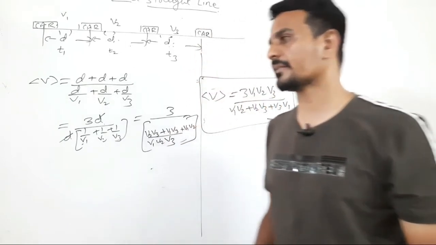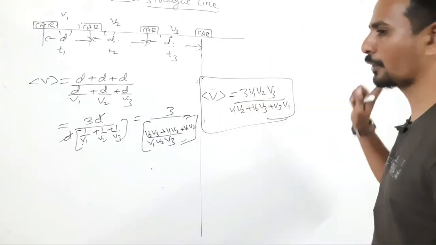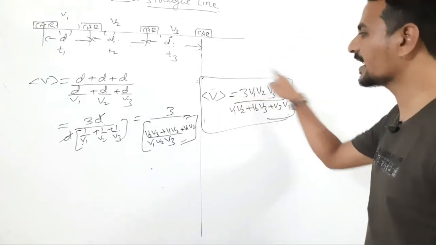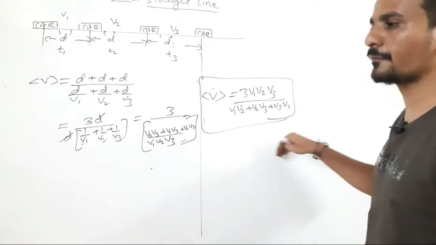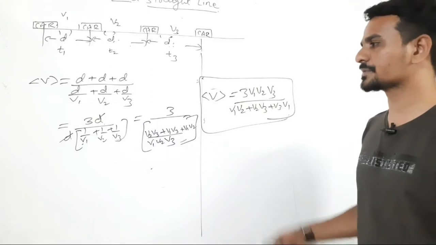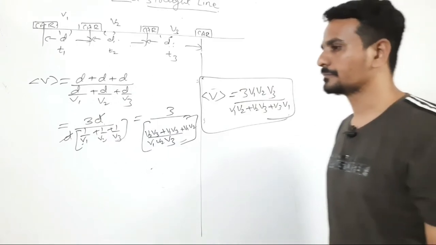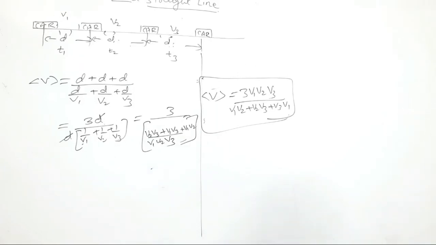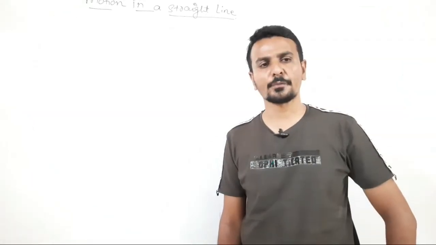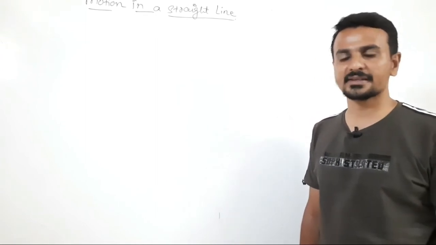When the distance traveled by the object is the same, average speed can be calculated with this formula. This is only for 3 equal distances. Similarly, for 4 equal distances or 2 equal distances, you can derive the formula. Just substitute d1 equals d2 equals d. Clear? Okay. So this was the formula to calculate average speed when the object travels equal distance.